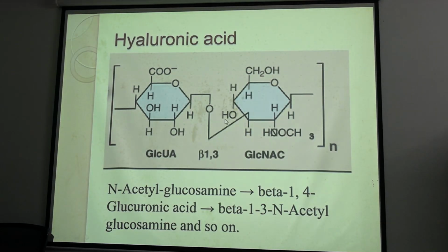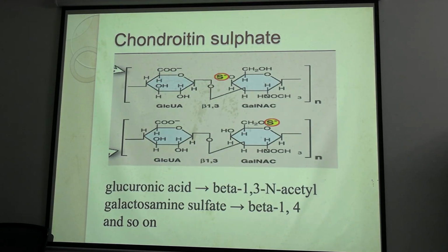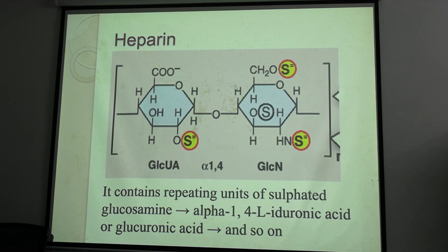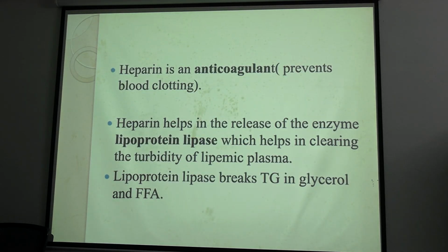So these are the individual mucopolysaccharides and their structure. Here in keratan sulfate, there is no acid group, it is only sulfated galactose and one N-acetyl glucosamine. In case of heparin, this may be glucuronic acid, this may be iduronic acid, okay. Heparin is an important anticoagulant.